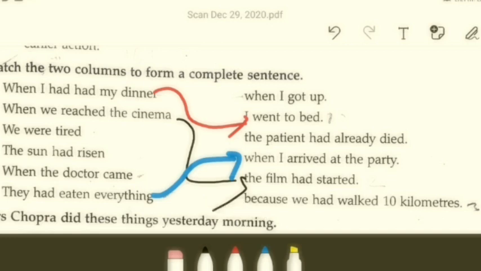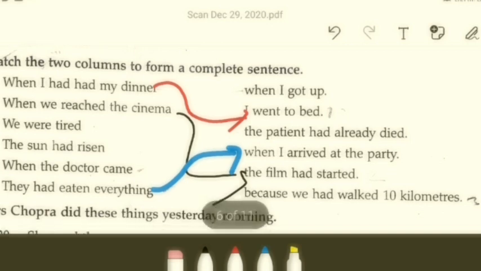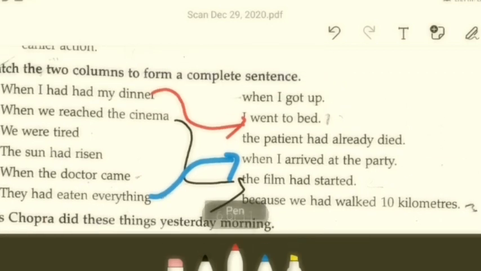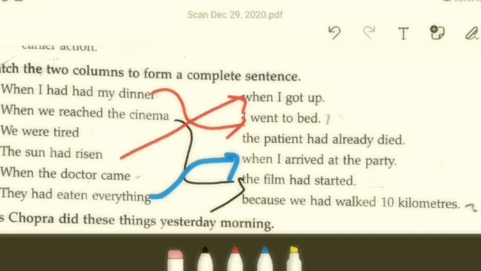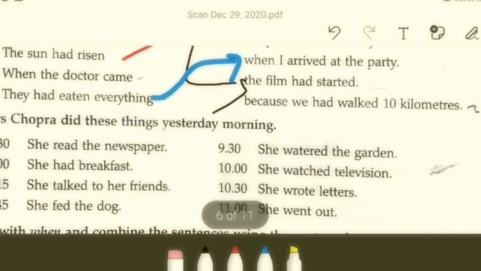The sun had risen. So I recommend you to open your book alongside and do it even before I do. The sun had risen when I got up. Okay, let me complete this. The sun had risen when I got up. Okay, so that is how you go. Alright, complete the rest on your own. It's a very simple exercise. Now let us take a quick look at exercise D as well.